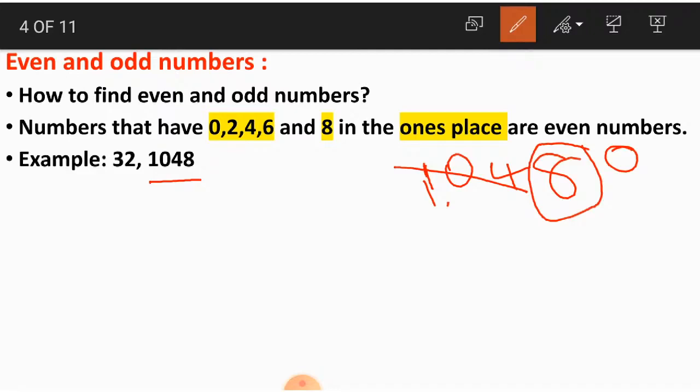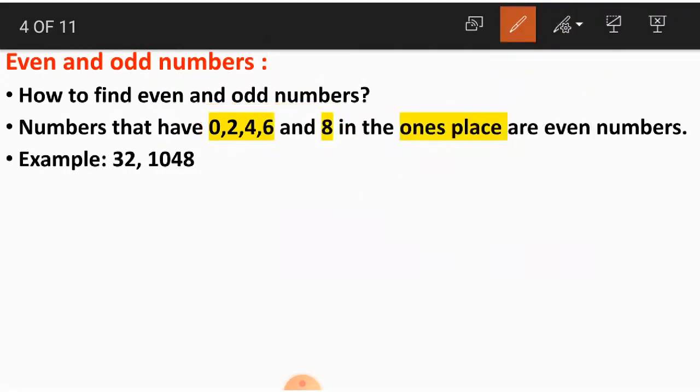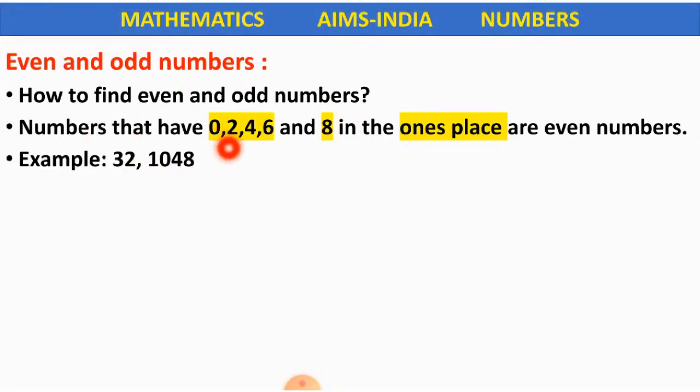Now this digit, which is 8, is one among these given numbers. Yes or no, children? This number 8 is one among these given numbers. So this whole number 1048 becomes what? An even number. Again, I am repeating this: numbers that have 0, 2, 4, 6 and 8 in the ones place are even numbers.